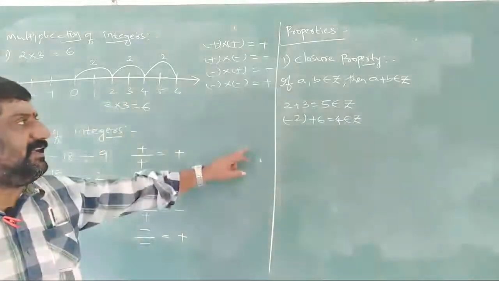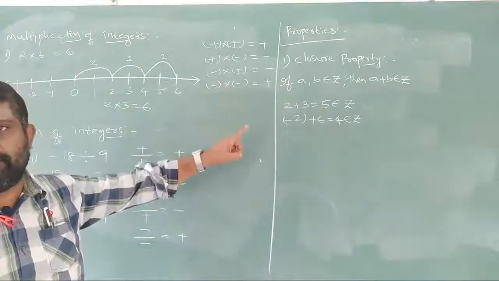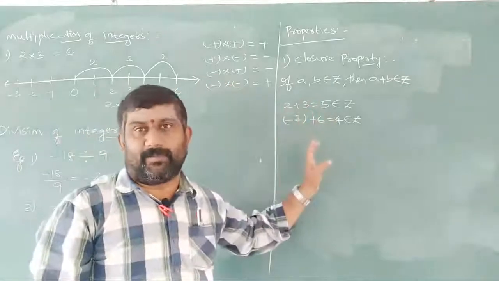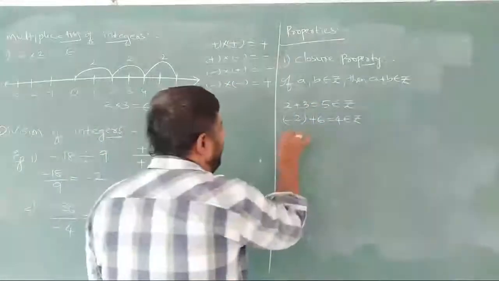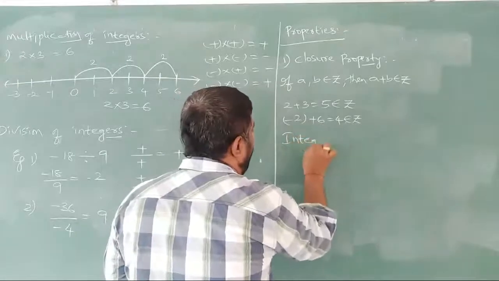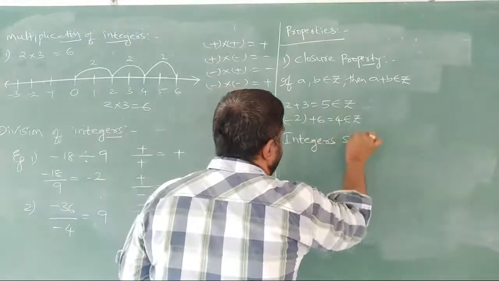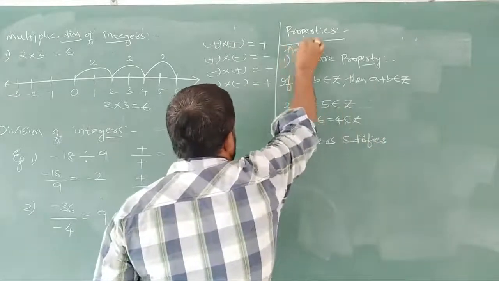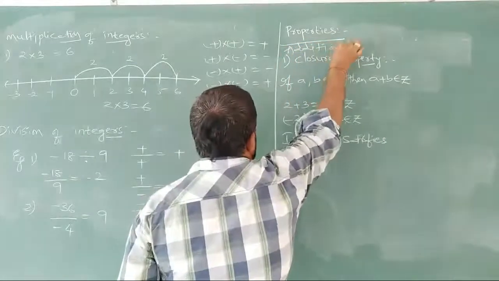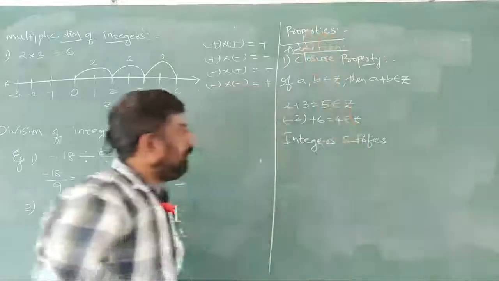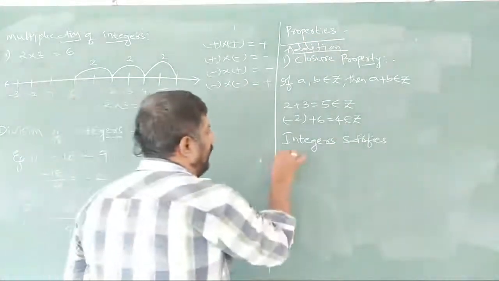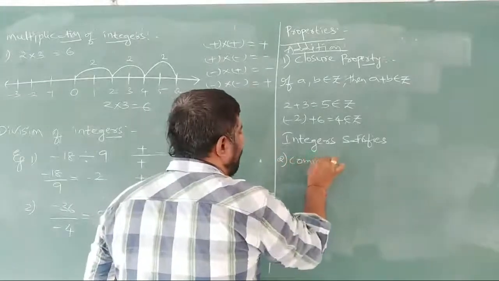So simply we can say here closure property is satisfied. Integers satisfy closure property. And already we discussed, we are discussing only the addition operation today. Integers satisfy closure property.